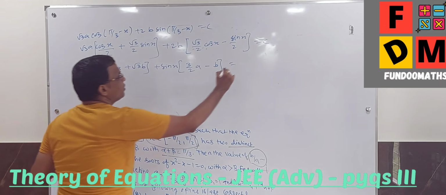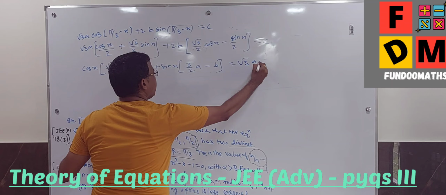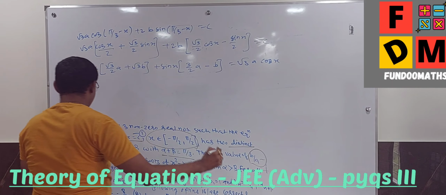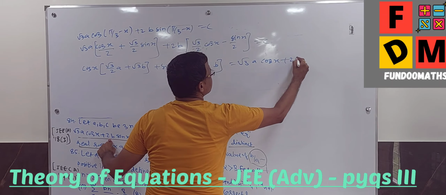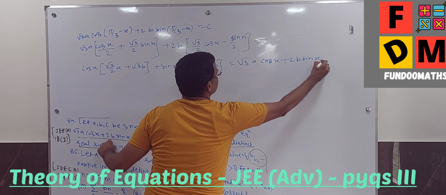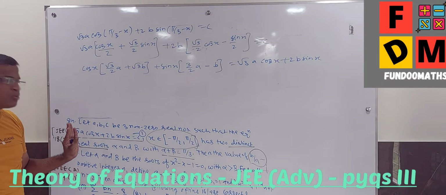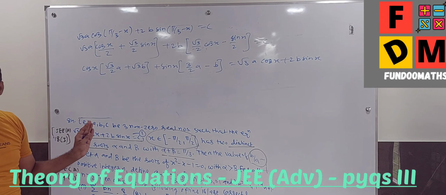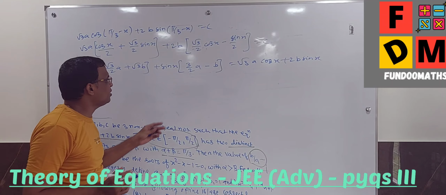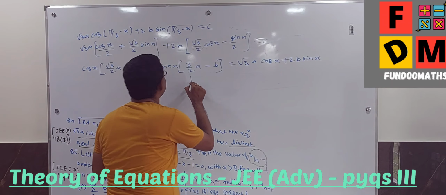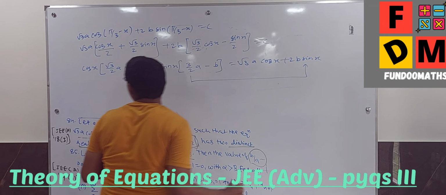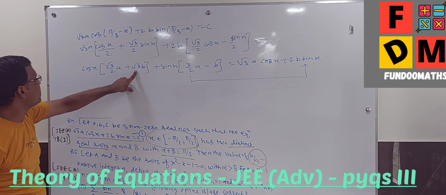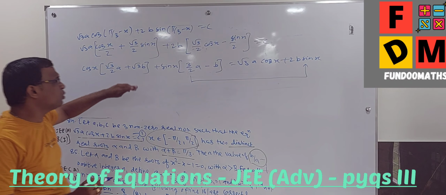Fine. So it is root 3a cos x plus 2b sin x. Fine. Now cos x and sin x can be comparable to both the sides. Fine. So let me compare suppose sin, because I found it little simpler. Rather cos is also simple, because see here cos x is attached with root 3, so I can take root 3 common. And that is why both will be same.